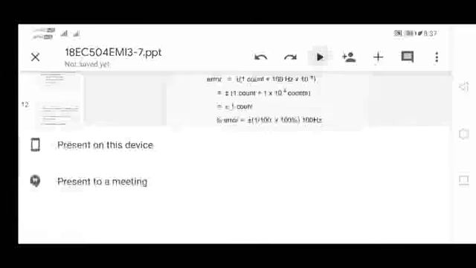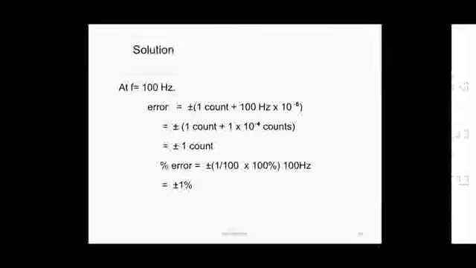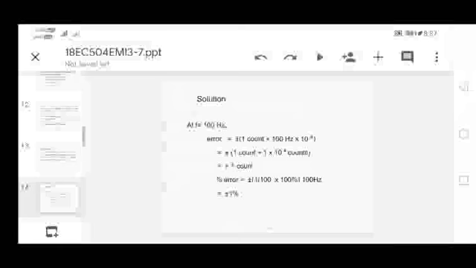So at f equal to 100 hertz, in case 1, we are going to measure the frequency of 100 hertz. In the problem, plus or minus 1 LSD, plus or minus the input frequency into 10 to the power of minus 6 is employed.